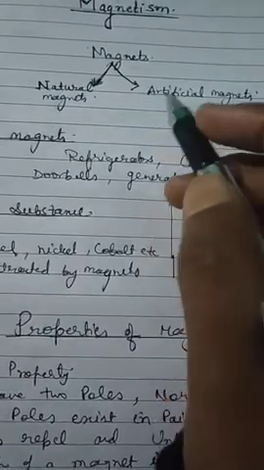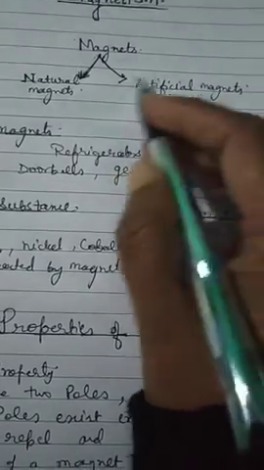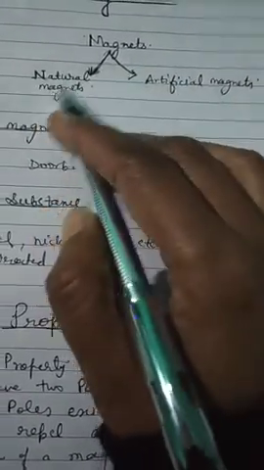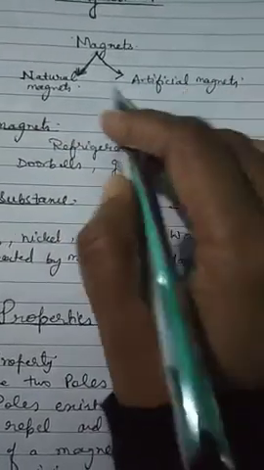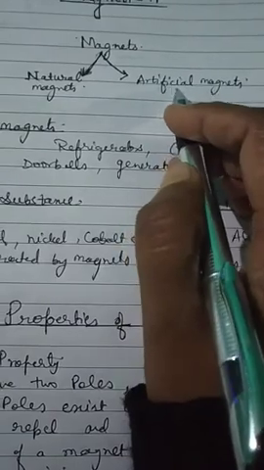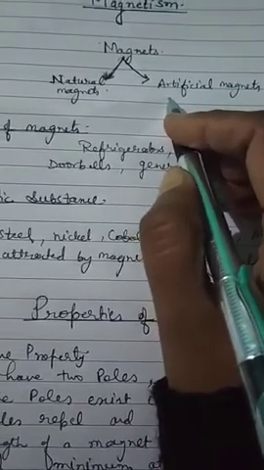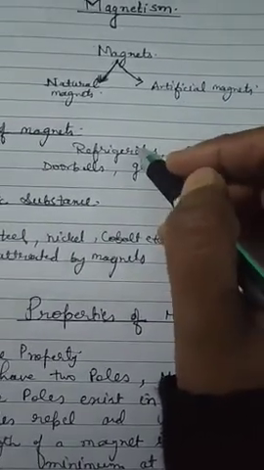Magnets which are made by man, by human beings. Artificial magnets are stronger than natural magnets. These artificial magnets are made up of iron, cobalt, nickel, because these materials can be magnetized very easily.